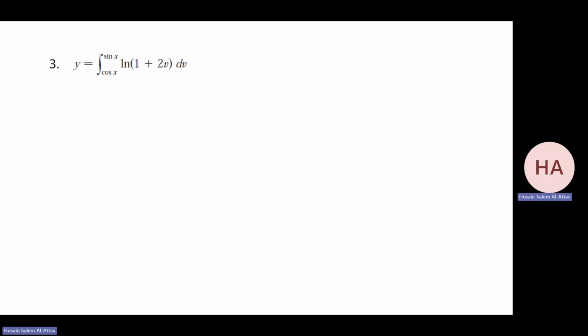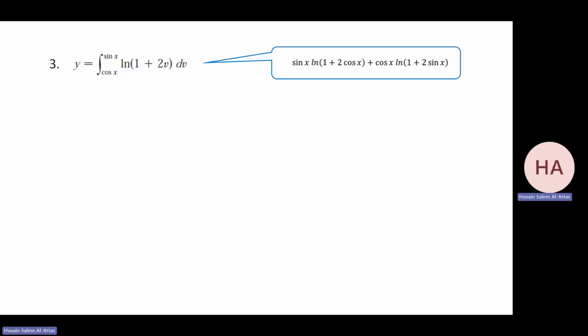Okay. I want to find the derivative of this one. What will it be? Yeah, the solution is here, so I will write it here. I try to squeeze it here. Y prime will be what? Ln 1 plus 2 sine x.